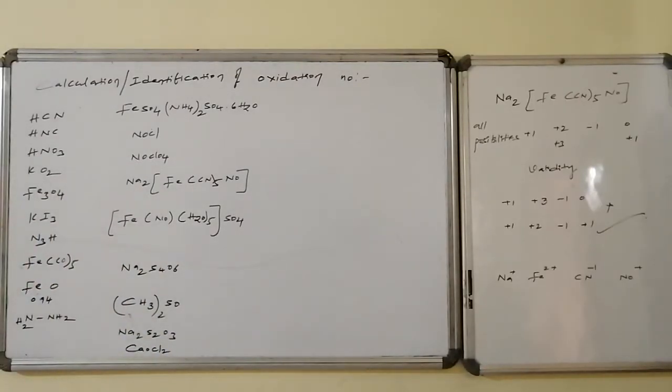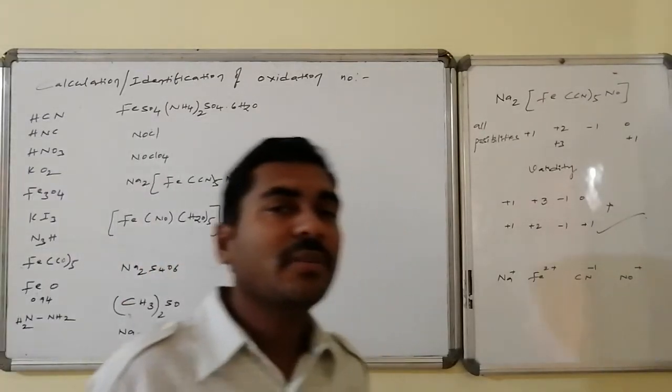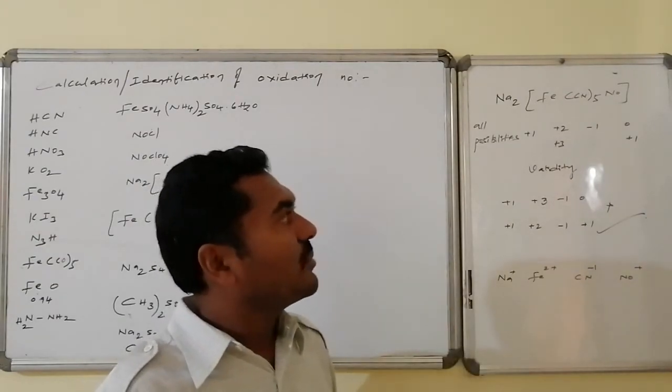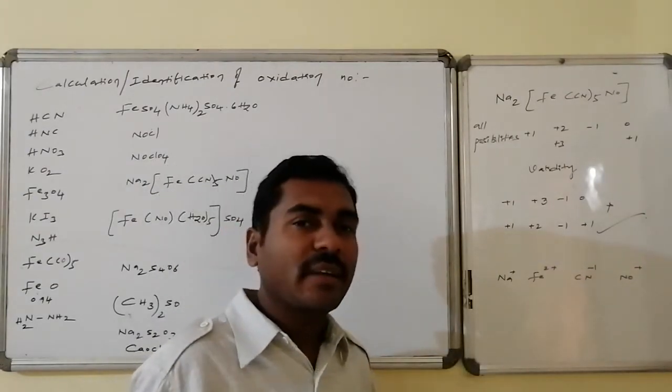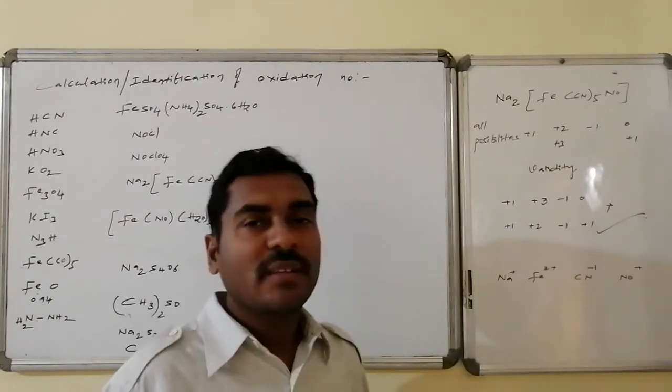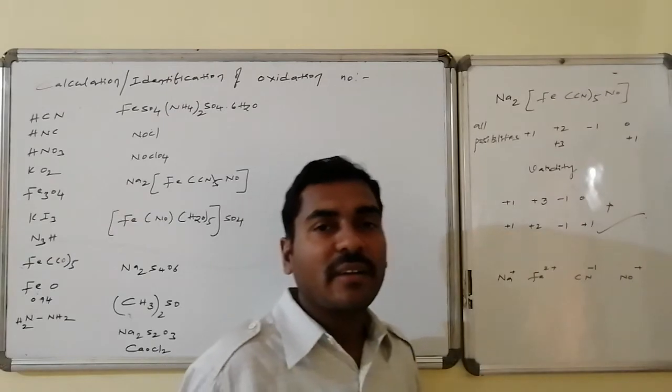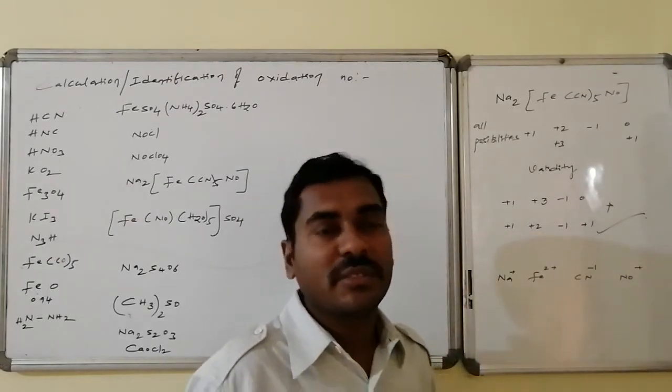Next one is Na2[Fe(CN)5NO]. Looking at the possibilities for the oxidation states: sodium maintains +1 only, iron can maintain Fe2+ and Fe3+, cyanide always maintains -1, whereas nitrosyl can be neutral or positive.